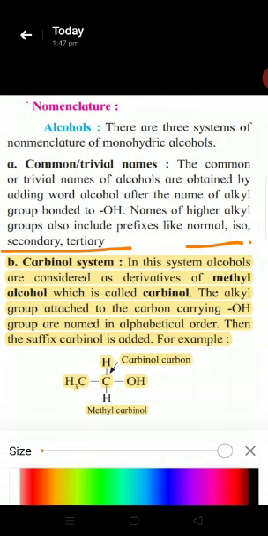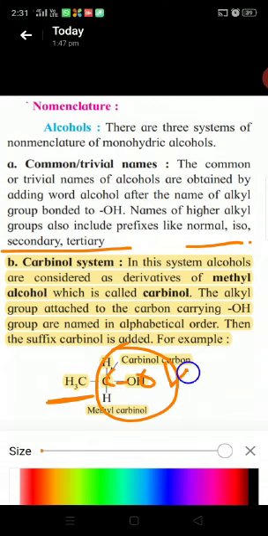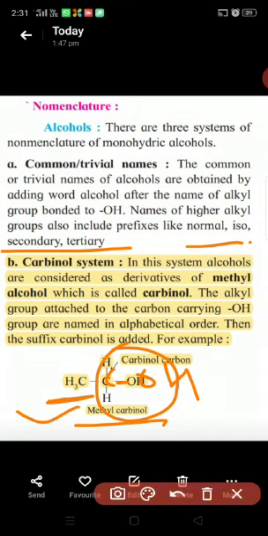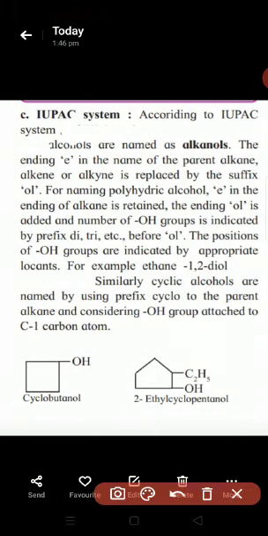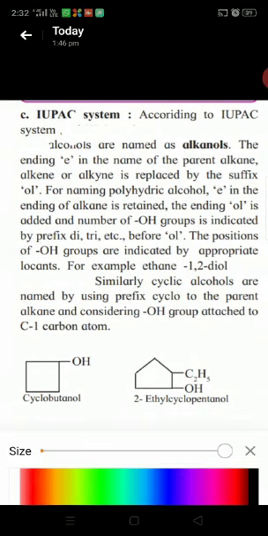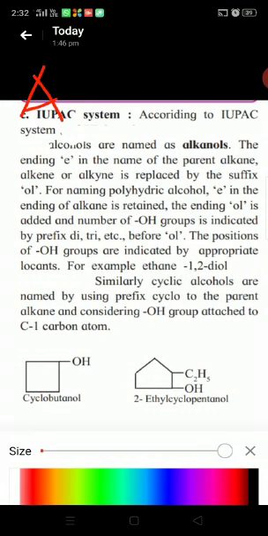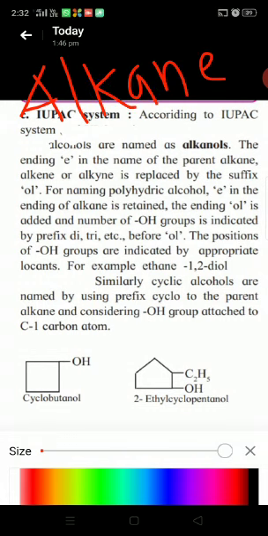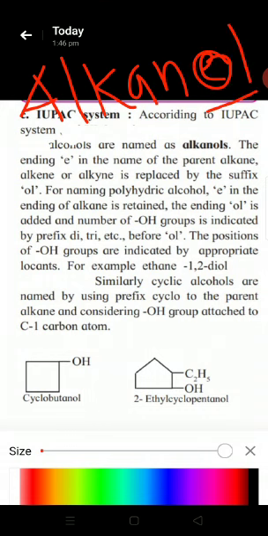In the carbinol system, alcohols are considered as derivatives of methyl alcohol, and the alkyl groups attached to the carbon which has the OH group are used as prefixes. Here, see, the name is methyl carbinol. These are the two systems, and the third system is the IUPAC system. In the IUPAC system, the name is alkanol. This alkanol is obtained by replacing E by OL. Hence the name is alkanol.